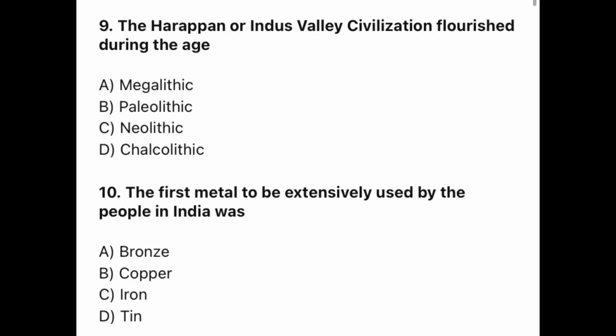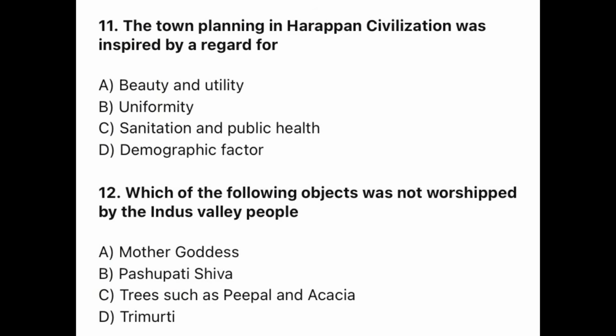Question 9. The Harappan or Indus Valley civilization flourished during the age? The correct option is D. Chalcolithic. Question 10. The first metal to be extensively used by the people in India was? The correct option is B. Copper. Question 11. The town planning in Harappan civilization was inspired by a regard for? The correct option is C. Sanitation and public health.